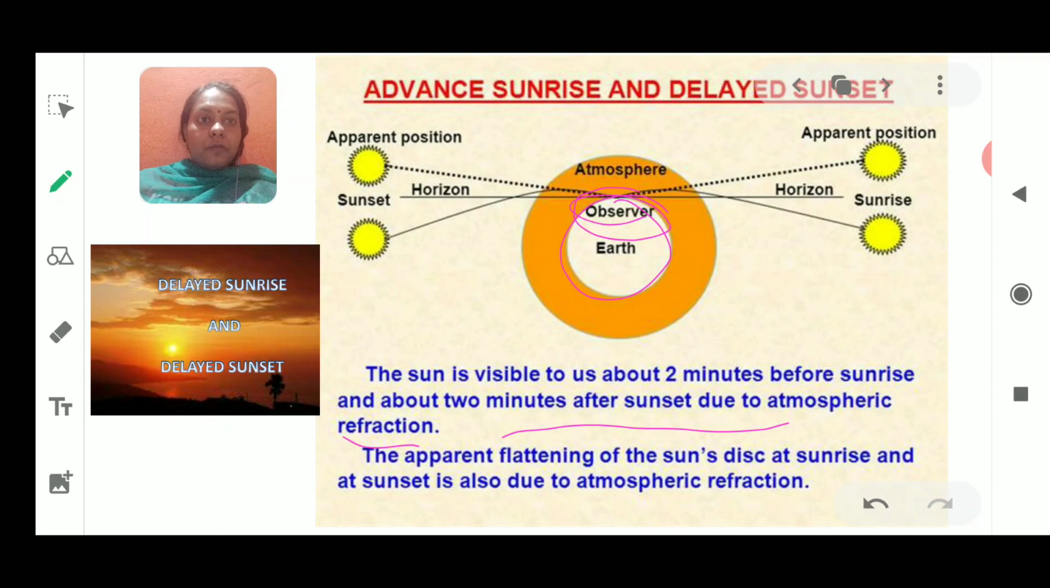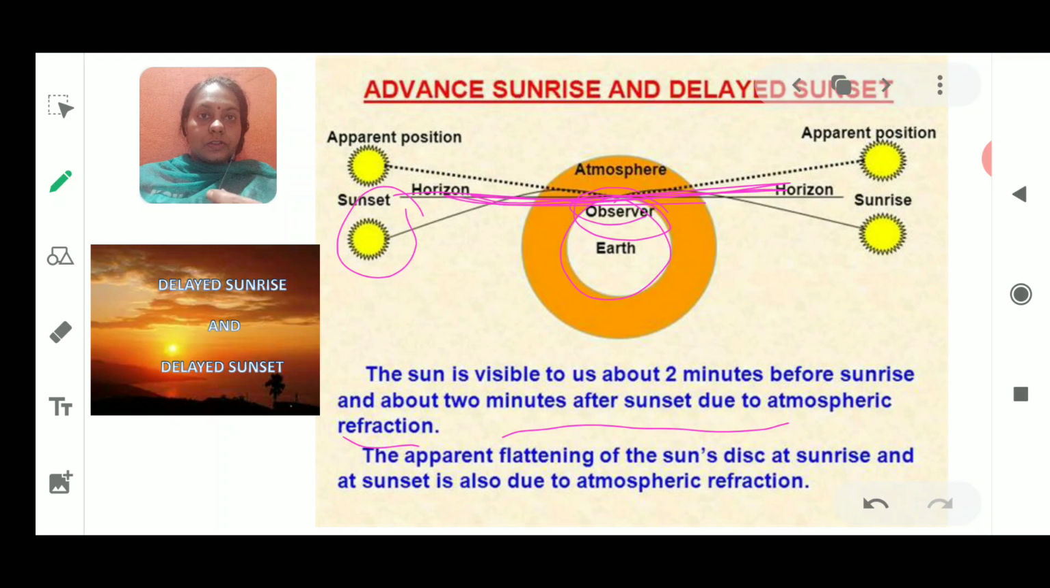Now what happens, because of which we can see the delayed sunset and the advanced sunrise? The apparent flattening of the sun's disk at sunrise and sunset is also due to atmospheric refraction. So there are two things discussed here, where you can see that at the sunset the horizon is somewhere here, and the earth's surface is flat, because of which we can see the sun in advance as well as in delayed form.